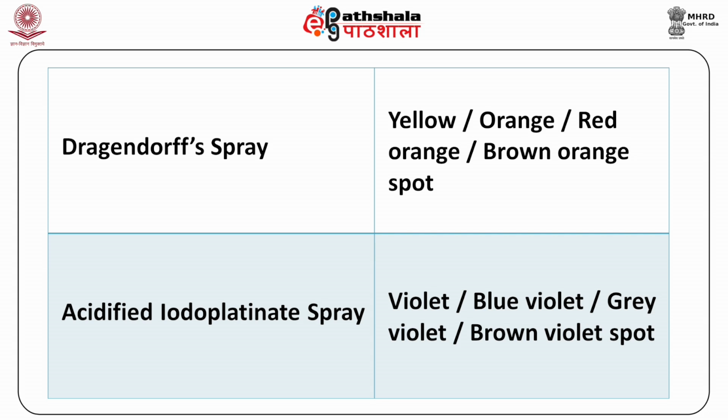Using the Dragendorff spray, we have seen how this reagent is prepared, so that can be used as a spraying reagent, and you have to observe for yellow, orange, red orange, brown orange spots, which will indicate the presence of these substances. If you use the acidified iodoplatinate as the spraying reagent, then look for violet, blue violet, grey violet or brown violet spots, and calculate their RF values and always compare with the literature value which is available, and